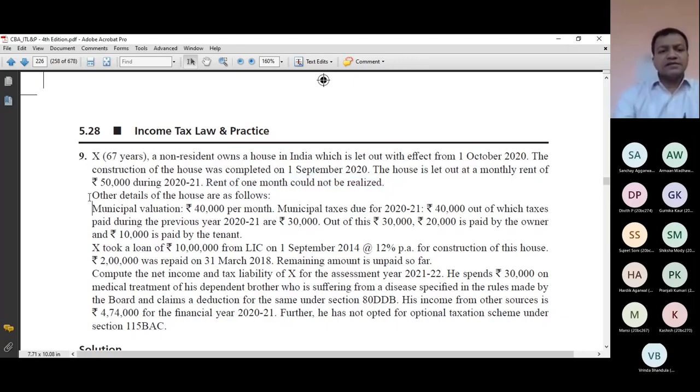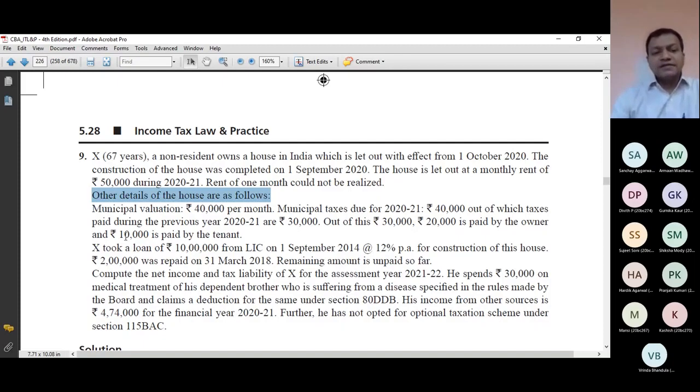Next point, other details of the house are as follows. Municipal valuation 40,000 per month. Municipal taxes due for 2021 40,000. It is due, not paid. Out of which taxes paid during the previous year 2021 are 30,000. Out of this 30,000, 20,000 is paid by the owner and 10,000 is paid by the tenant.